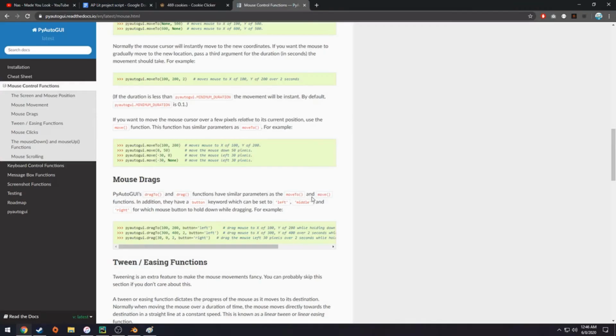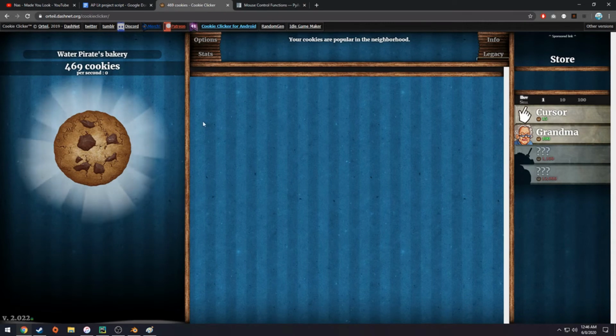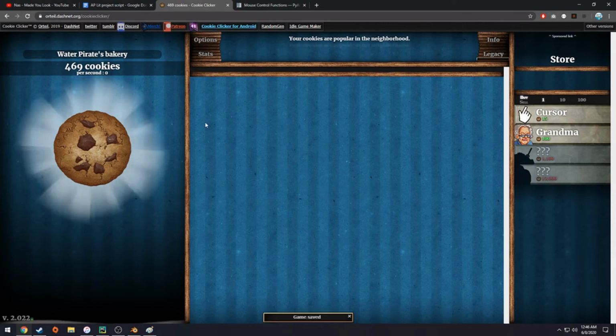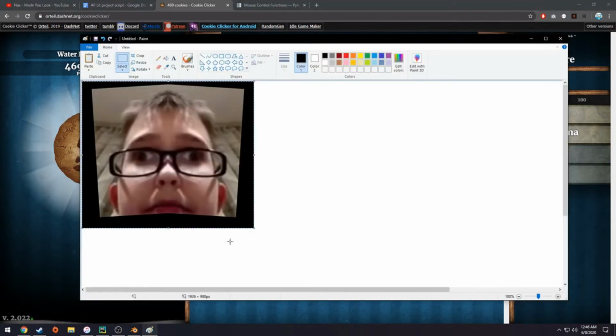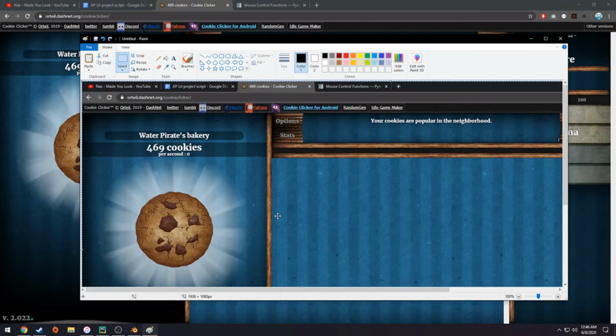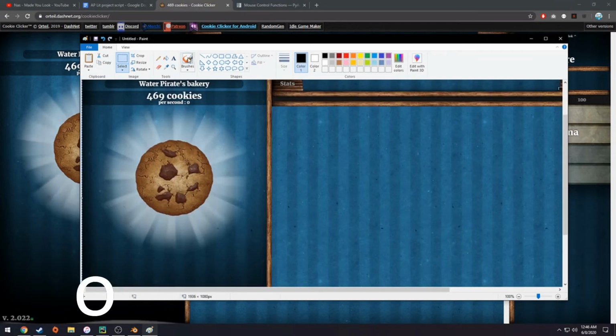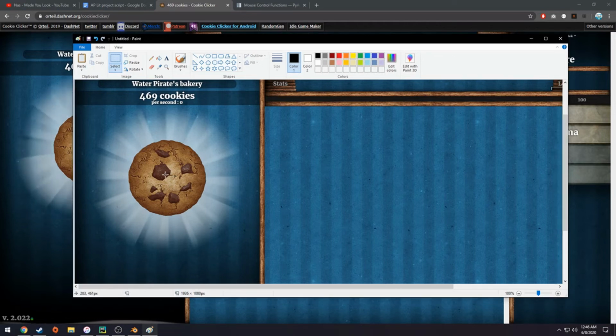It's a pretty simple concept when you actually say it out loud, and it's also pretty simple when you write it in code. Before we start writing any code, we first need the X and Y position of the cookie. So in order to do this, we can just go back to the game. We can take a screenshot using print screen or some other method. So I just pressed function and print screen. We can open up something like Paint. You just simply copy and paste the image in. On the bottom left of your screen, you should be able to see what pixel it's at, right in this corner right here. So you're able to see that the cookie is at about 280, 460.